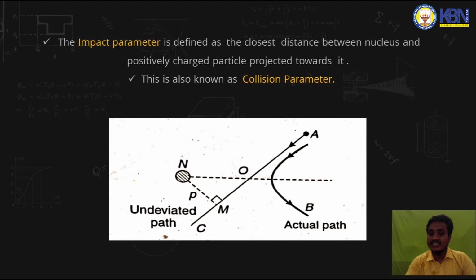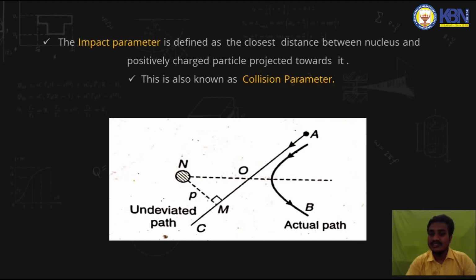If it is projected towards the stationary nucleus located at N, due to the Coulombic force of repulsion, as the nucleus and the alpha particle or proton are both positively charged, the alpha particle will not move in the undeviated path AC.